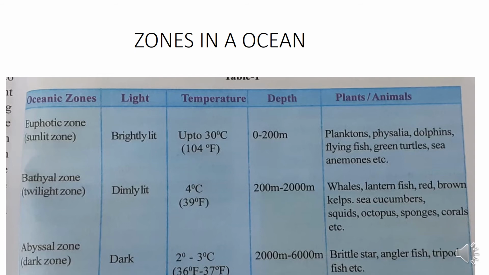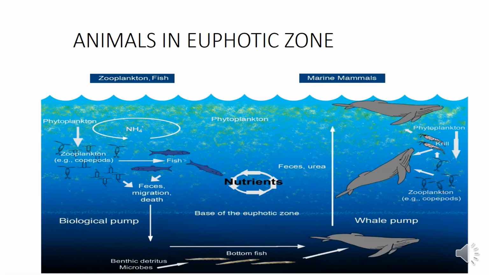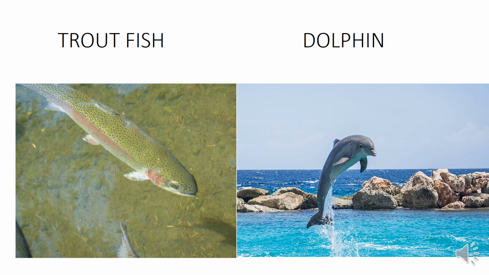stay in this zone. The above abiotic factors give rise to various adaptations. Now we will study those things. Euphotic zone. As sunlight is adequate in this zone, photosynthetic activity is maximum. Phytoplanktons, green and some algae, and diatoms are present in this zone. The animals in this zone are mostly floaters and swimmers. These have shiny bodies reflecting light away to merge with the shiny water surface. Examples are trouts, dolphins, jellyfishes, etc.